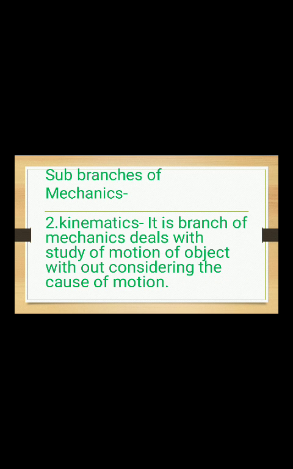So we are not considering its cause. We are studying these four variables in kinematics. So kinematics describes the motion and we can find out the four variables. We are not finding its cause in kinematics. So the simple definition of kinematics is that it is a branch of mechanics that deals with the study of motion of objects without considering the cause of motion.